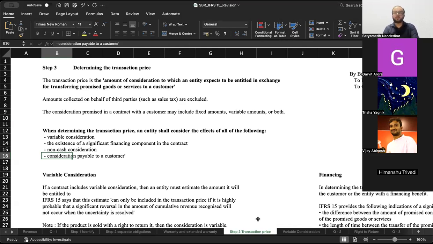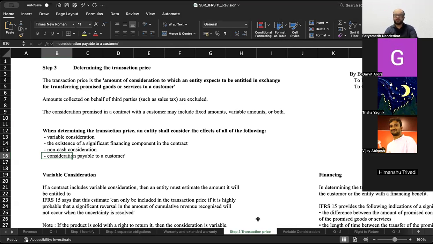Now, the third step is determining the amount of this transaction price, and there are certain basic rules that you need to keep in mind. For example, if you are a GST registered business or a VAT registered business, you sell the goods to a customer for 2 lakh rupees, and on that amount, you collect 36,000 rupees.